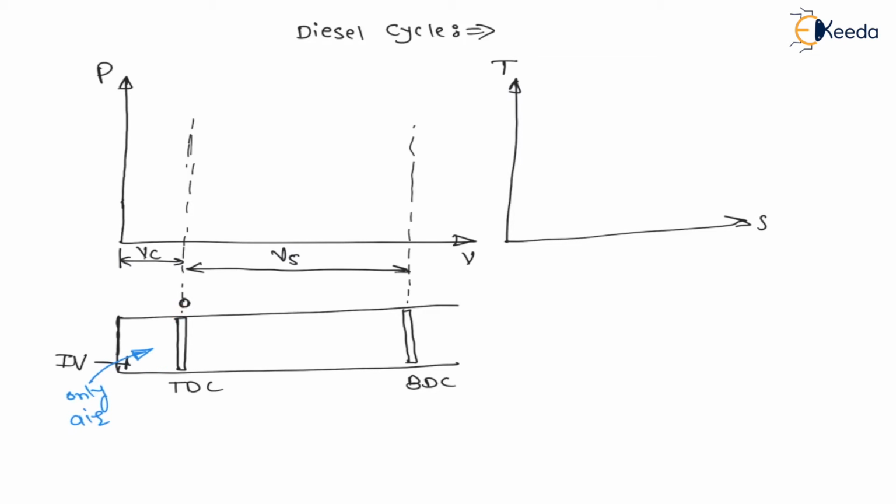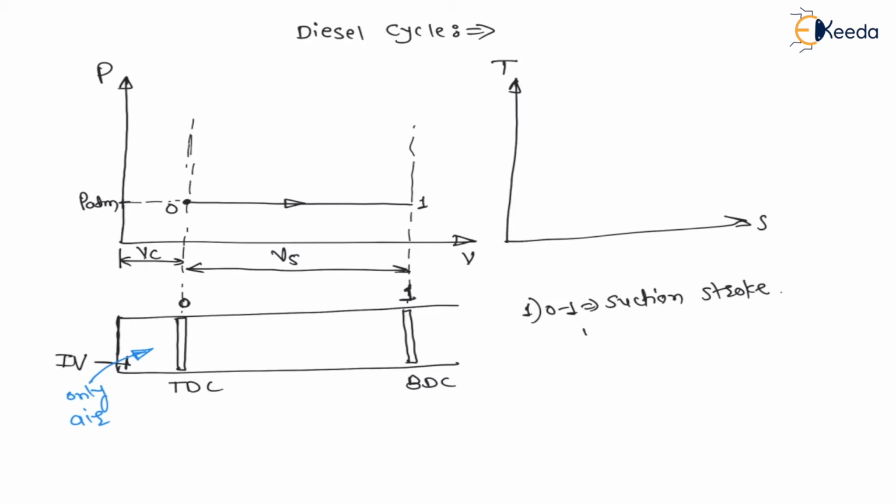Therefore initially at zero, the pressure and temperature are atmospheric. During the suction stroke, as the inlet valve is open to the atmosphere, the pressure remains constant at atmospheric pressure. Let us say the new position of the piston is BDC at location 1. Therefore from 0 to 1, the suction stroke, pressure remains constant. Suction is a constant pressure process. So the first process, 0 to 1, is the suction process, or suction stroke of the engine.